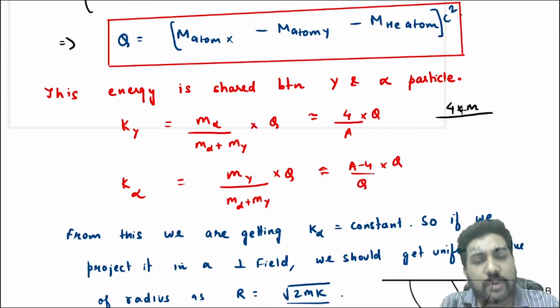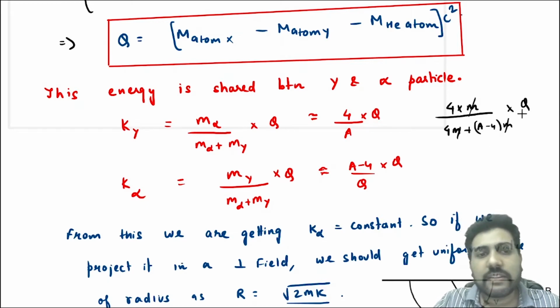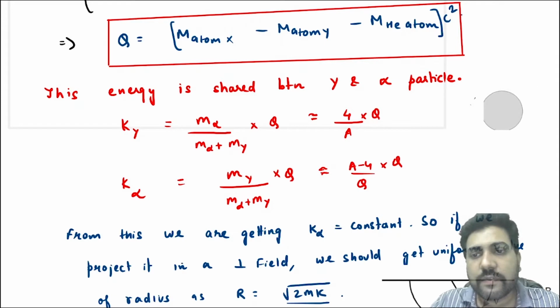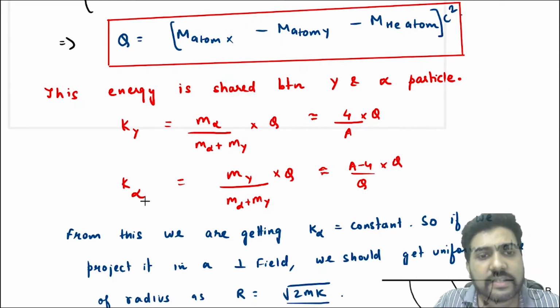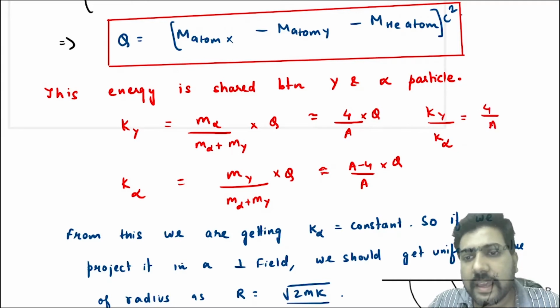Total number of nucleons are 4 and mass of each nucleon is m, then the total mass will become 4m, divided by mass of alpha particle 4m plus mass of Y, which is (A minus 4) into m, into Q. Now m will get cancelled out and you will get 4 by A into Q. So the kinetic energy of Y is 4 by A into Q, and the kinetic energy of the alpha particle will be m Y by m alpha plus m Y into Q, and that is equal to (A minus 4) by A into Q. And the ratio, the kinetic energy of Y divided by the kinetic energy of the alpha particle, will be equal to 4 by (A minus 4).